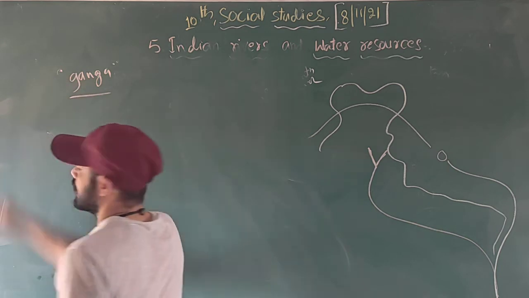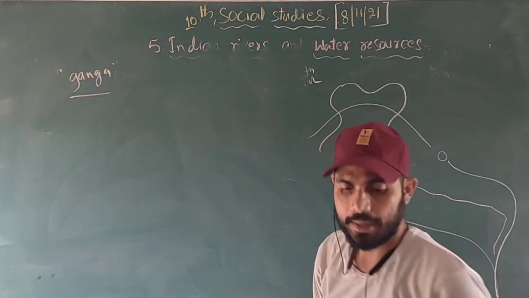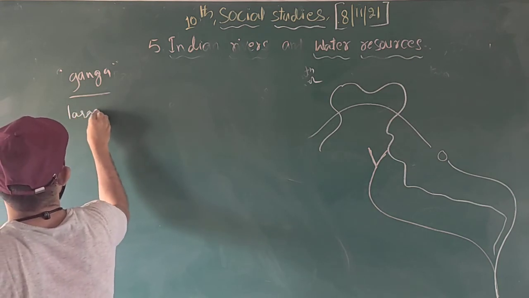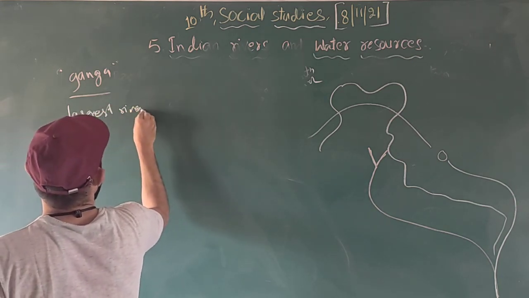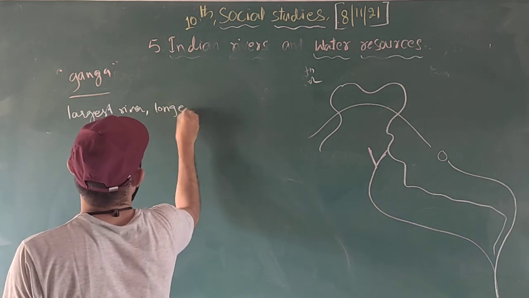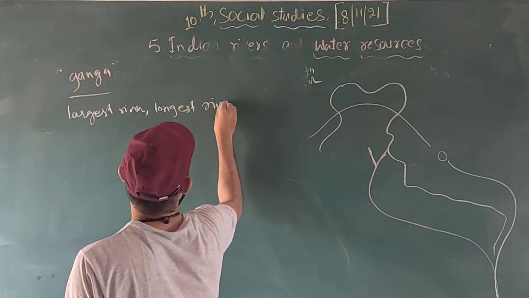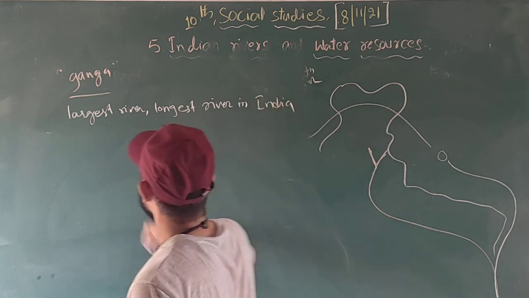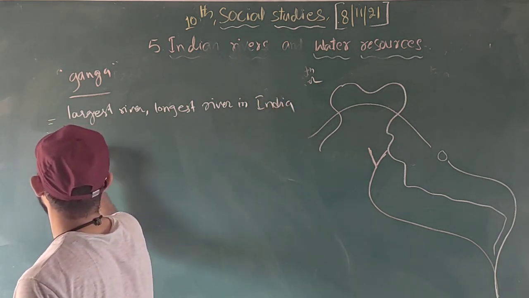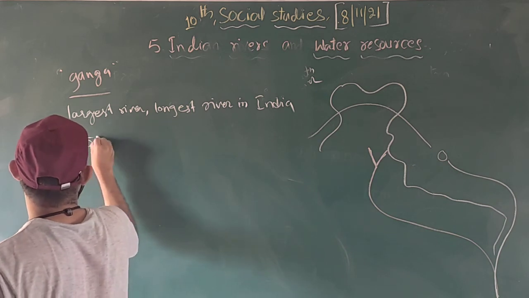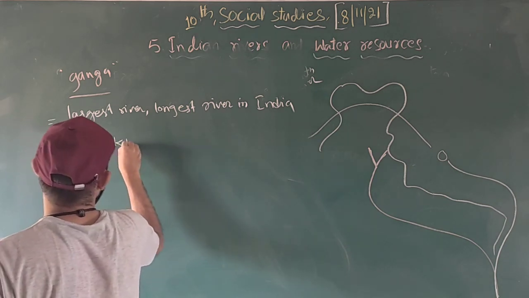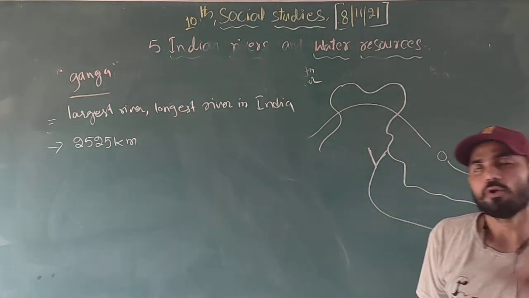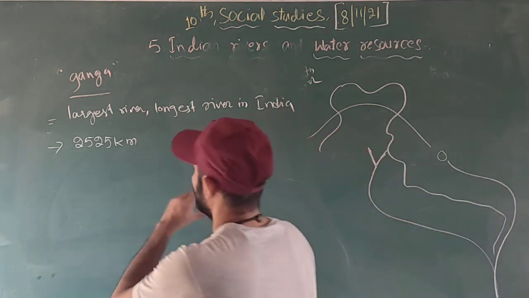Now let's see the characteristics of the river Ganga. The river Ganga is the longest river in India. The flow of this Ganga is 2525 kilometers.